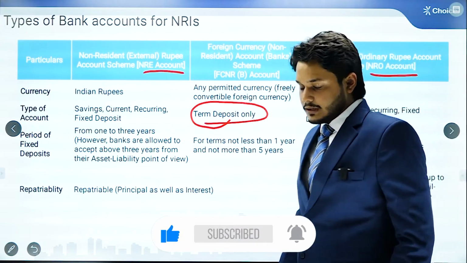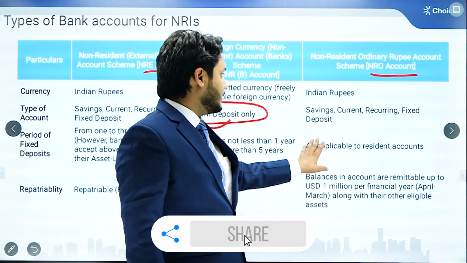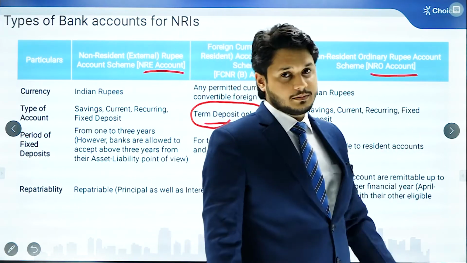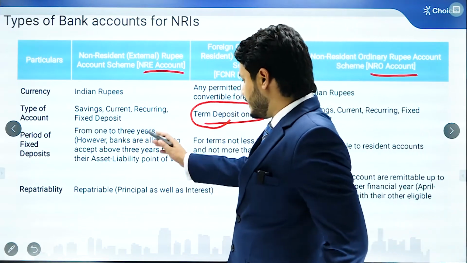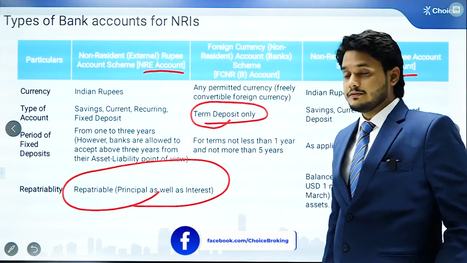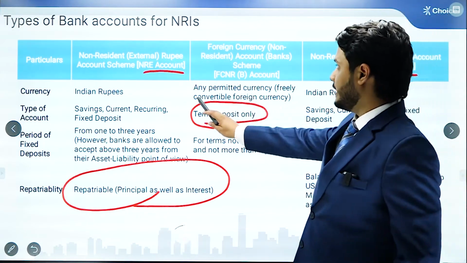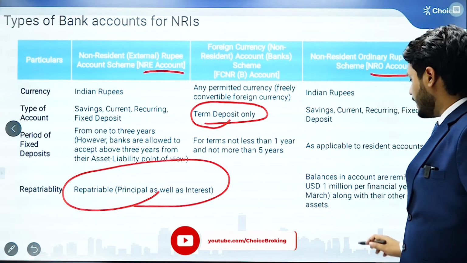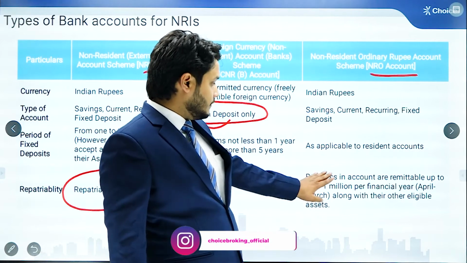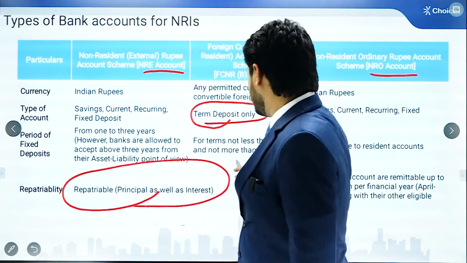And the NRO account is typically a normal resident account, but termed as a non-resident ordinary rupee account. The terms of this account are applicable as per the resident accounts only. Repatriability: the money credited to these accounts is repatriable, meaning principal as well as interest income is freely repatriable for these two accounts, NRE and FCNR. And for the NRO account, there is a $1 million scheme issued by the RBI, and in one financial year, you can remit up to $1 million outside India.